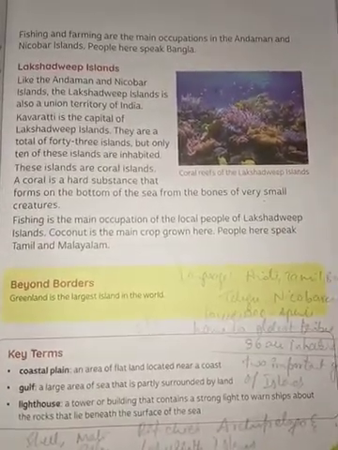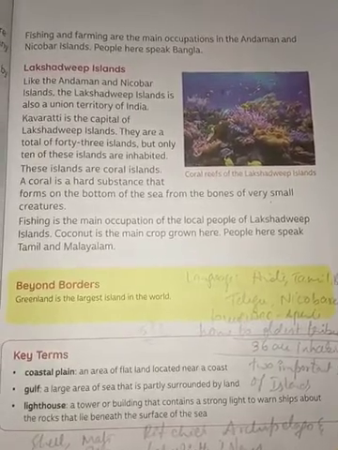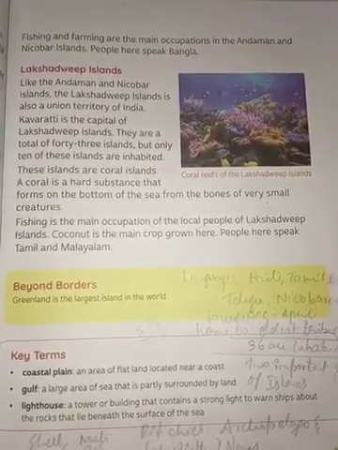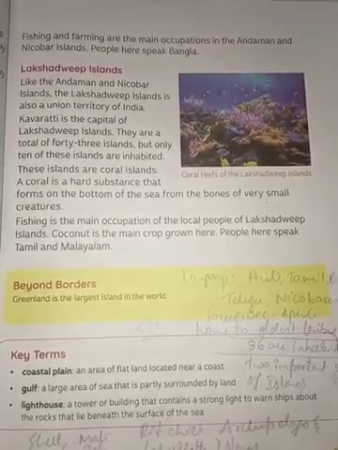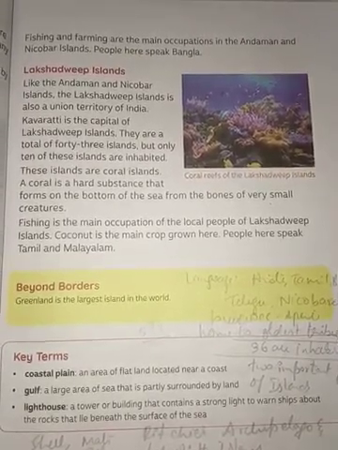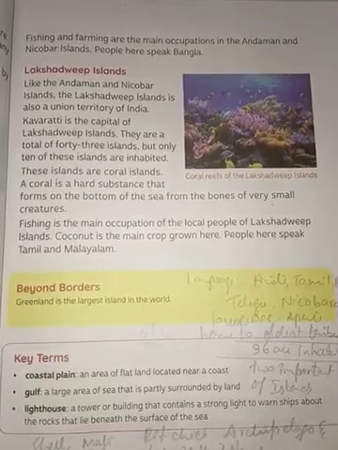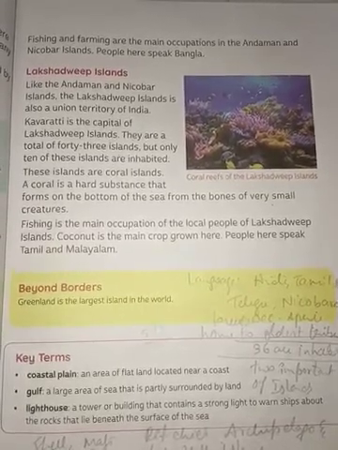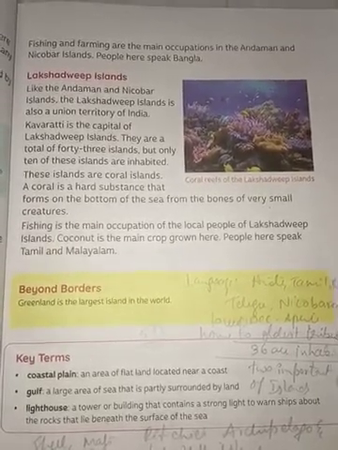So, important key terms: coastal plain is an area of flat land located near a coast. Gulf, a large area of sea that is partially surrounded by land. Lighthouse, a tower or building that contains a strong light to warn ships about the rocks that lie beneath the surface of the sea.